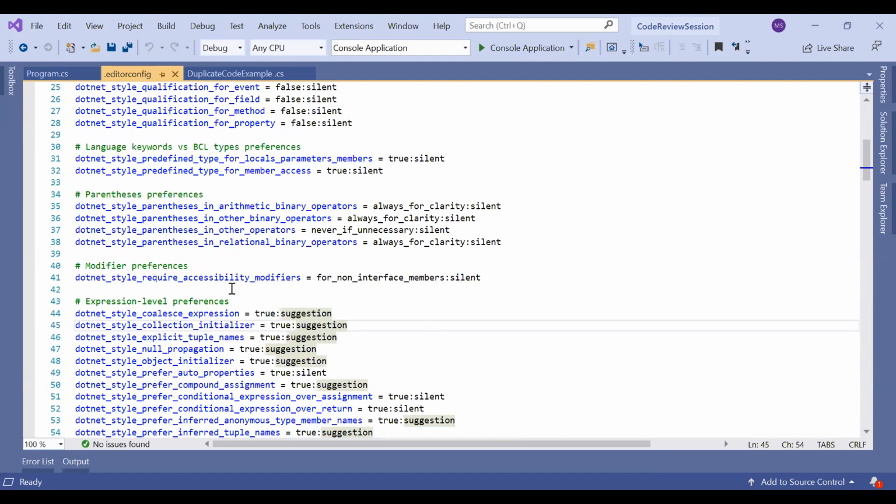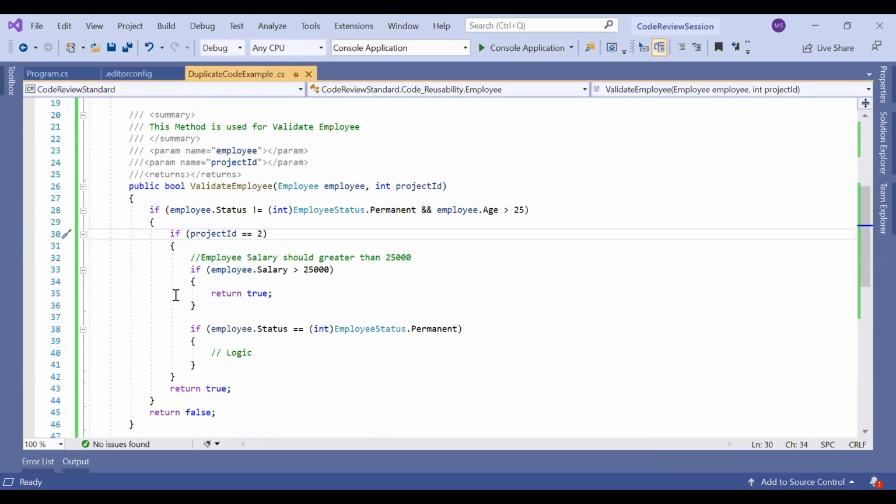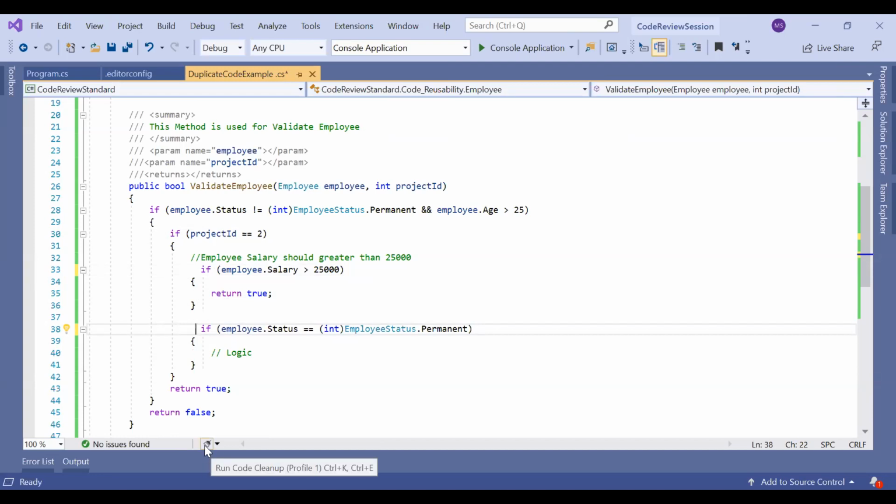So how will this help? Let's say there is a coding format rule that every comment should be below the actual code. Let's say I make some changes. Everybody can see the Visual Studio, right?